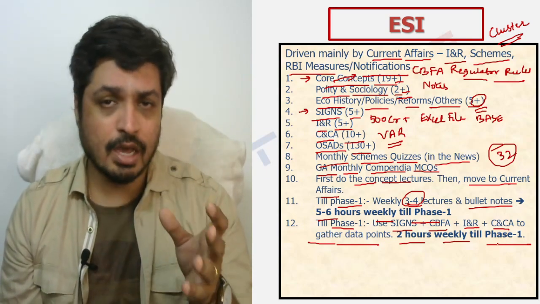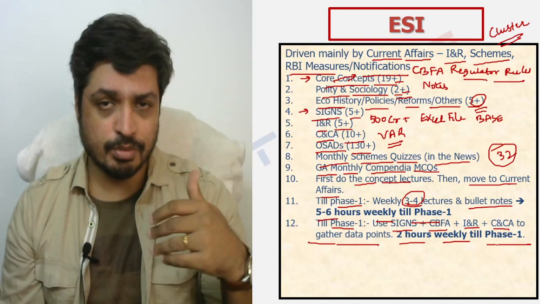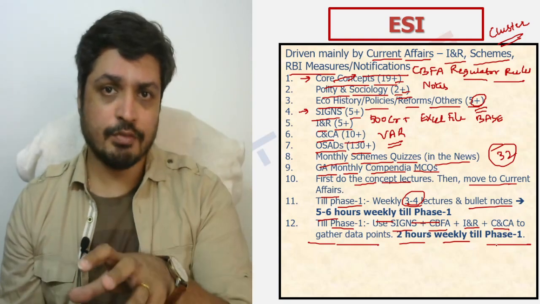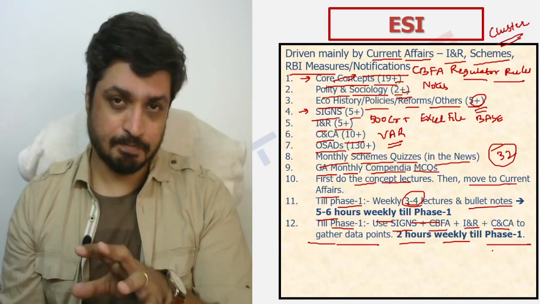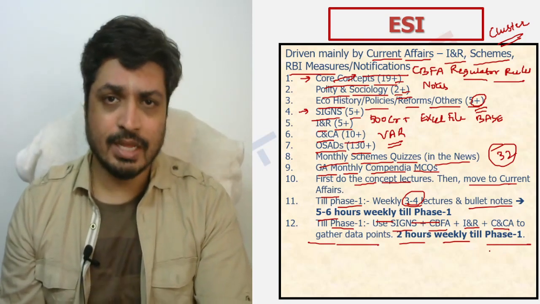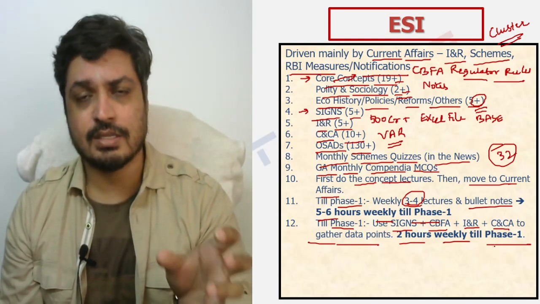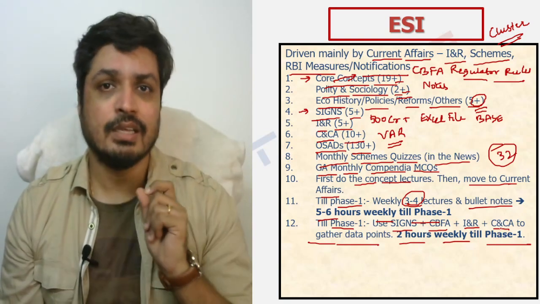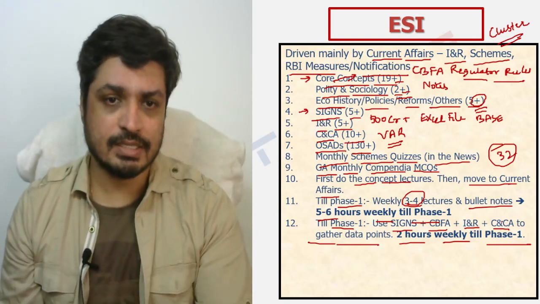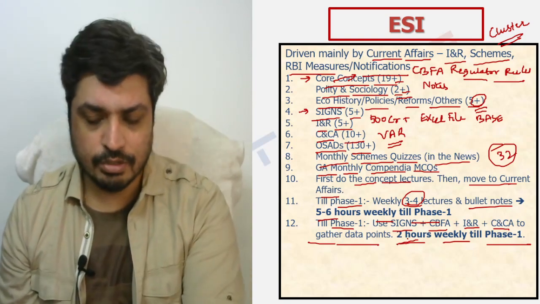When we were saying 1 hour for GA every day, 15 minutes specifically for CBFA per day from a finance perspective, and another 15 minutes which can be spent on CNCA or INR or science, you can mix and match. So roughly 1.5 hours on a daily basis for GA, plus the current affairs requirement from the perspective of writing and gathering data points for finance and ESI. So that is the recommendation: 2 hours weekly till phase 1 on this front as well.